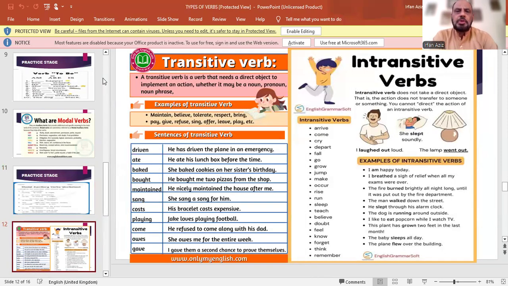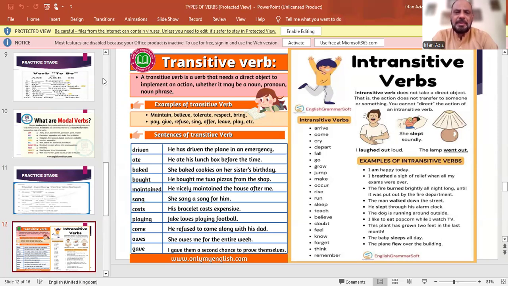Now come to the next point, and that is transitive verbs and intransitive verbs. Transitive verbs and intransitive verbs have their own importance because with a transitive verb we can make the passive voice of any sentence, and intransitive verbs don't have a passive voice form. In other words, a transitive verb is a verb that needs a direct object to implement an action, whether it may be a noun, pronoun, or noun phrase. Examples of some transitive verbs are maintain, believe, tolerate.